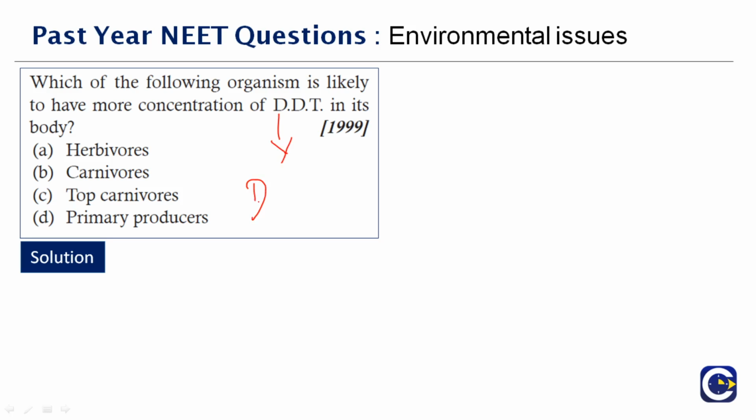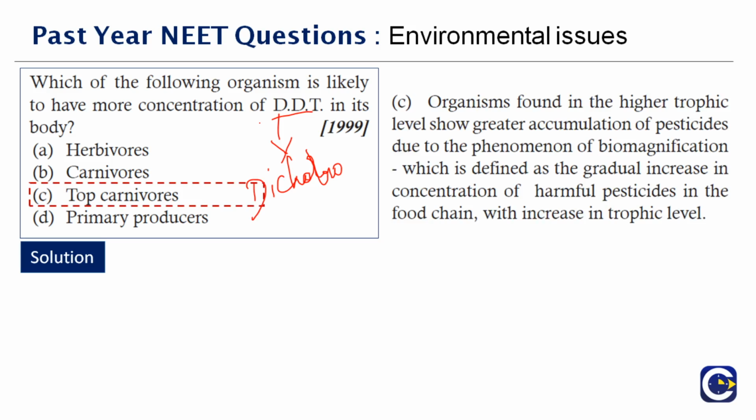Dichloro, diphenyl, trichloroethane. So that is the full form of DDT. So it's a harmful pesticide that we use. Sometimes it might cause even problems when we ingest them. So here, which of the following organism is likely to have more concentration of DDT is a higher organism level. So it's neither herbivorous or carnivorous, it is a top carnivorous, that is the higher level of the trophic level. Therefore the right answer to this question is option C.